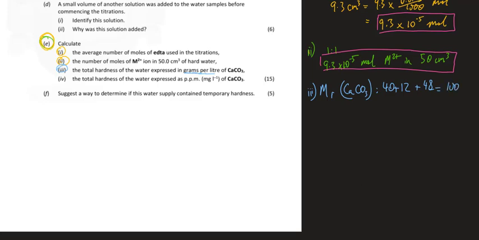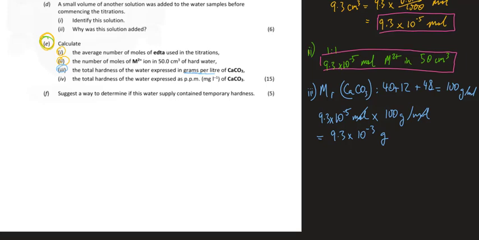Add them together, get 100 grams per mole. So to figure out the mass of 9.3 by 10 to the negative 5 moles, we simply multiply them together. So we have 9.3 by 10 to the minus 5 moles multiplied by 100 grams per mole. The moles cancel out and we're left with a value in grams. So it's 9.3 by 10 to the minus 3 grams.